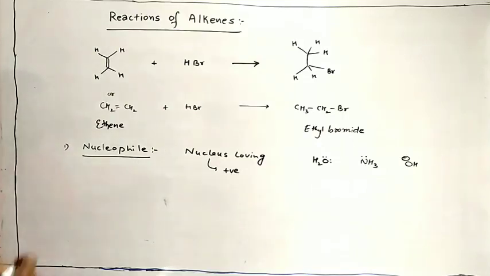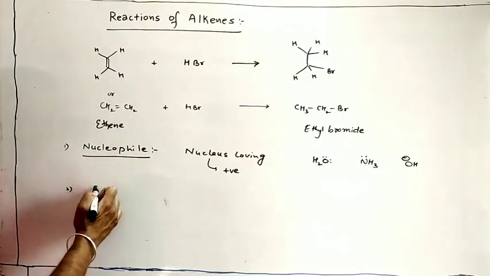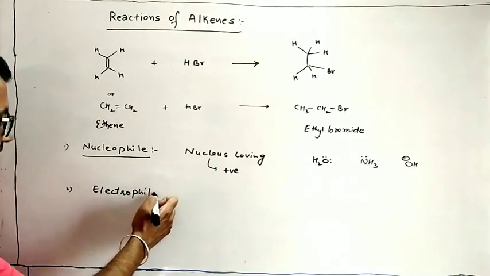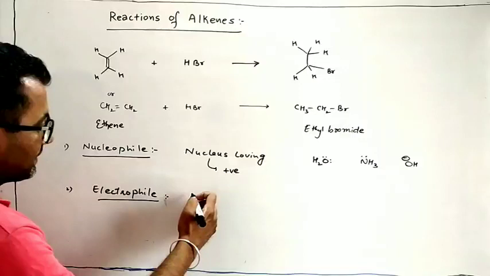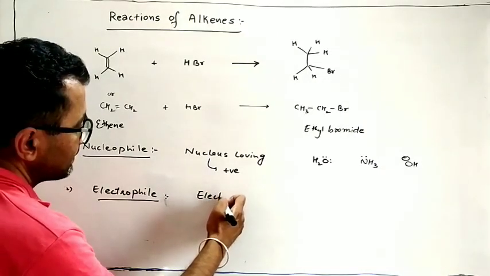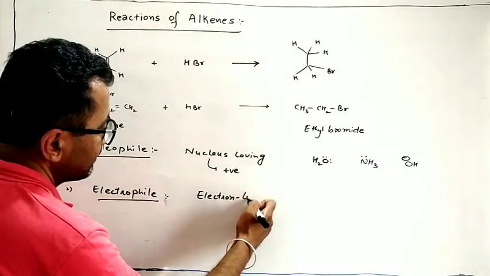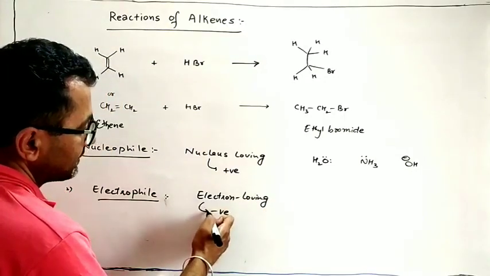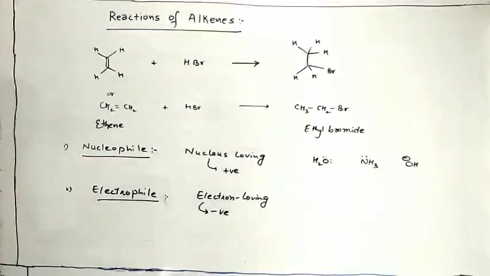Now the second term is electrophile. Electrophile means electron loving, negatively charged loving. The species which love the electron rich center must be electron deficient, they must have a positive charge.